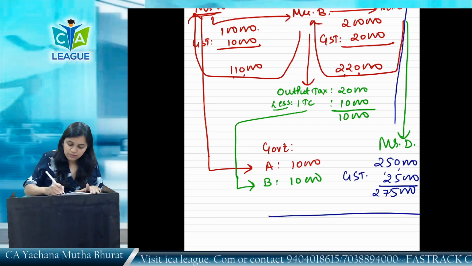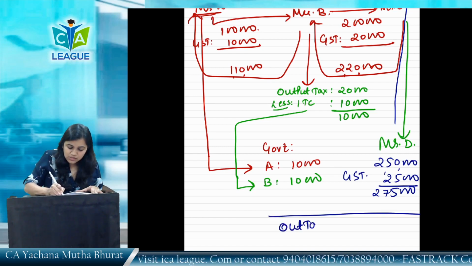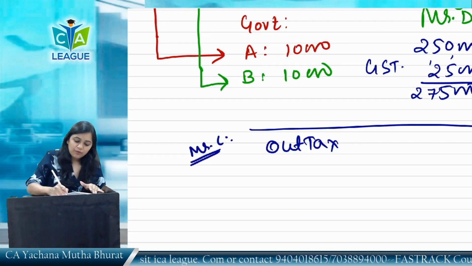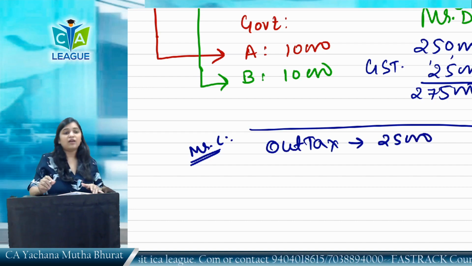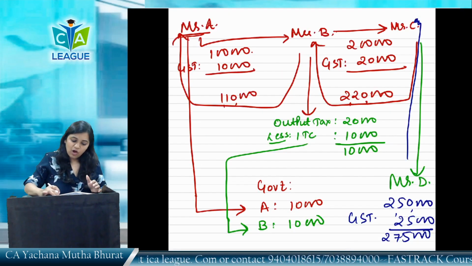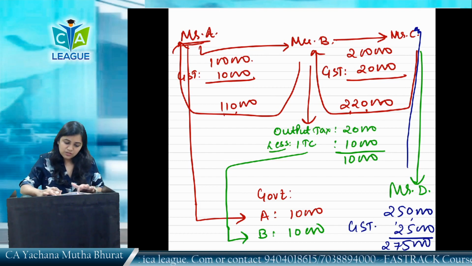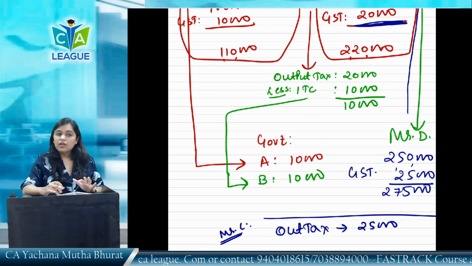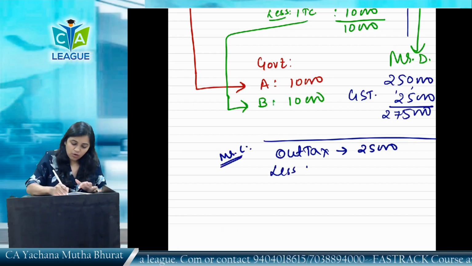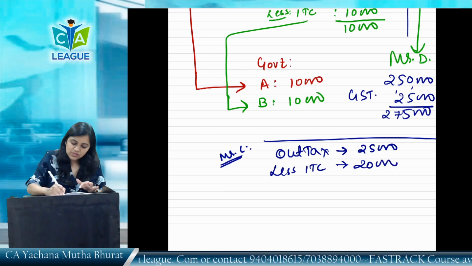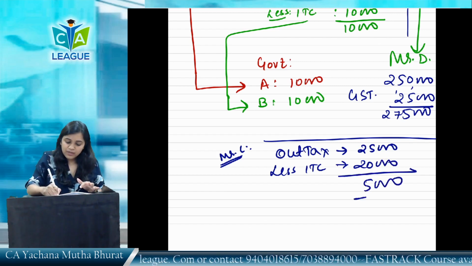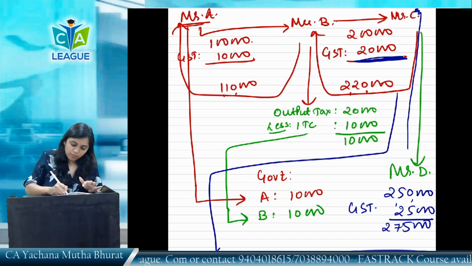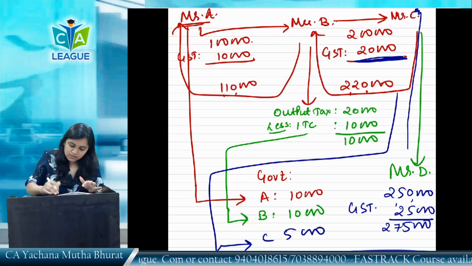So we'll see how Mr. C will pay. Output tax of Mr. C, I am doing Mr. C's liability. Mr. C has to pay to the government 25,000 rupees less ITC. Less ITC of how much can Mr. C take? Mr. C has already paid 20,000 rupees to Mr. B in terms of GST. So less ITC of 20,000 he can take, and 5,000 rupees he has to pay to the government. So Mr. C will pay to the government 5,000 rupees.